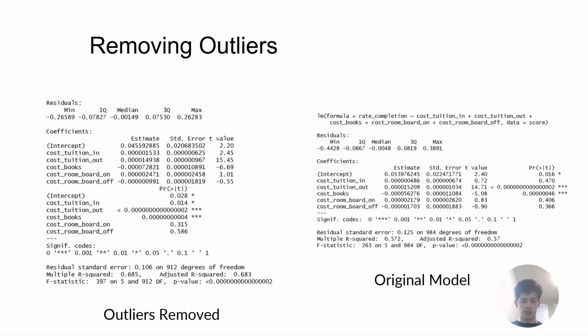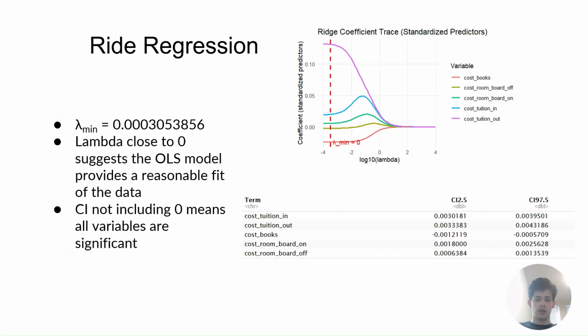After removing outliers, there is a notable increase in the R-squared value, moving from 0.572 to 0.685, meaning 68.5% of the variance is explained by this model. And looking at the ridge regression, the lambda min is very close to 0, suggesting the OLS model provides a reasonable fit. And all of the confidence intervals not including 0 means that all the variables are significant in this case.